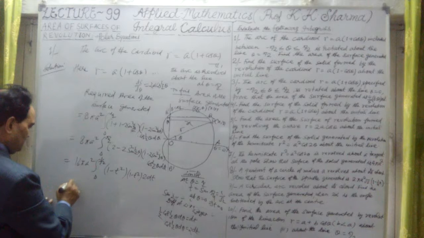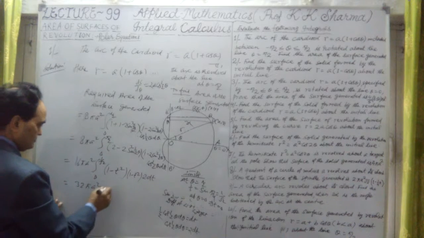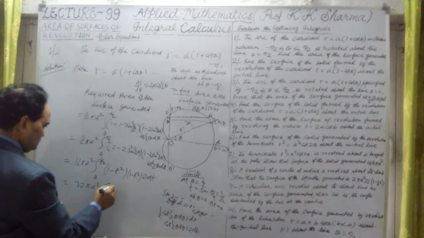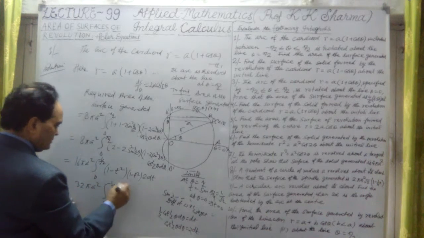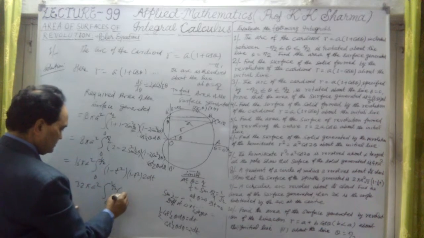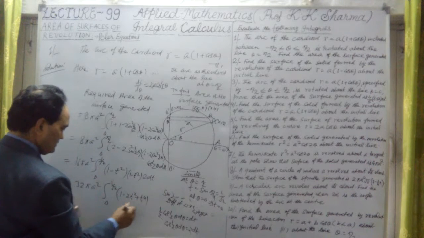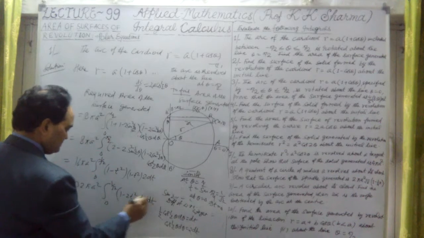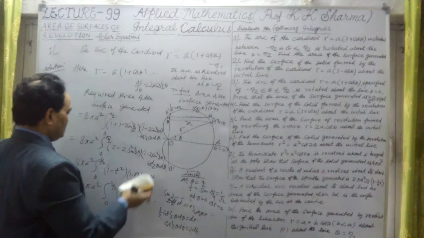So this 2 will again come out. This is 32 pi a square, integral 0 to 1 by root 2, and squaring this gives 1 minus 2t square plus t to the 4, into dt. This is the value. We can integrate this with respect to t now.